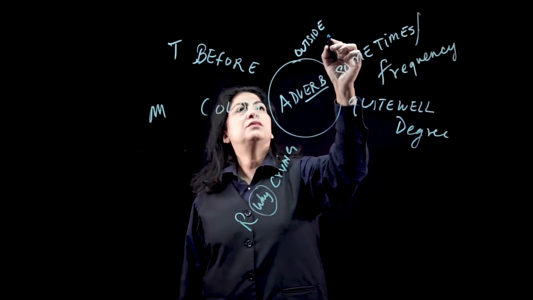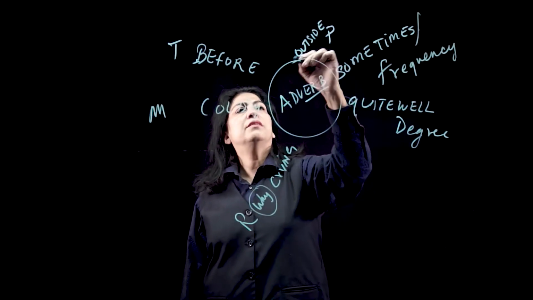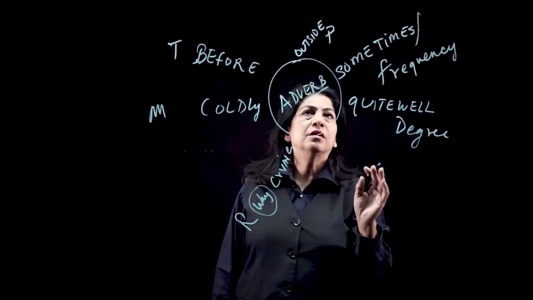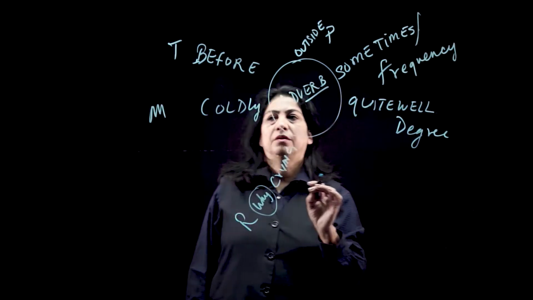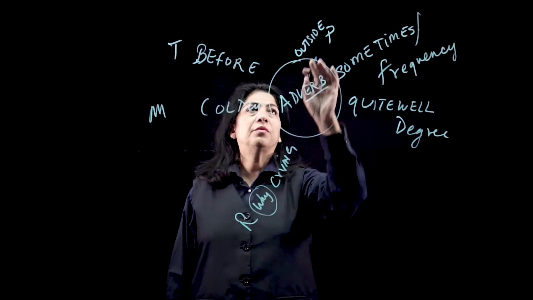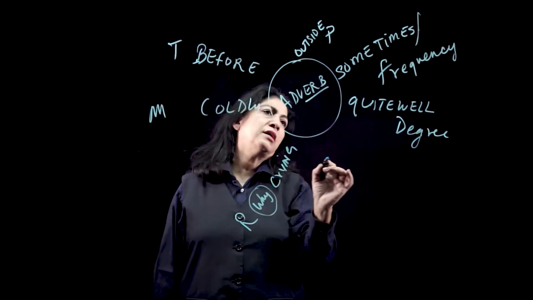Now outside. Outside is adverb of place. Where is it? This outside. It is there. It is here. So he did his work here. We went to the park near my house. So near is the adverb of place. So all these are identified.